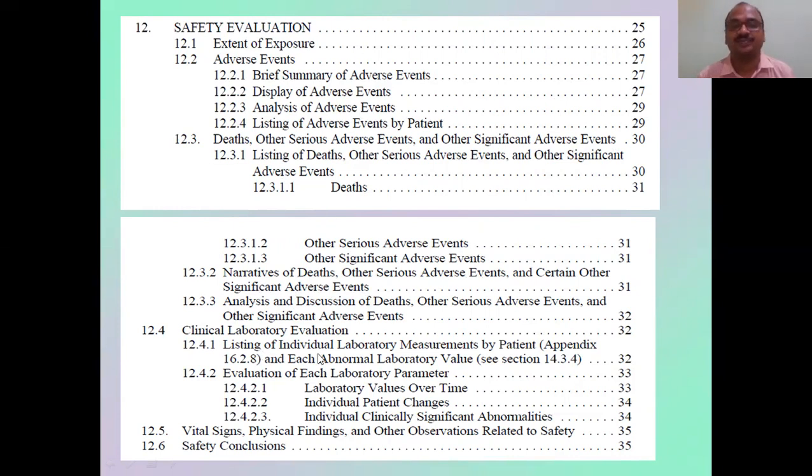And clinical laboratory evaluation, laboratory values over time, individual patient changes. Are there any changes in the patients? Individual clinically significant abnormalities, vital signs. Did you observe any important signs? Okay, like physical findings. Are there any abnormalities he developed in his physical examination? Okay, and other observations related to safety, and safety conclusion. Finally, what you are going to conclude.